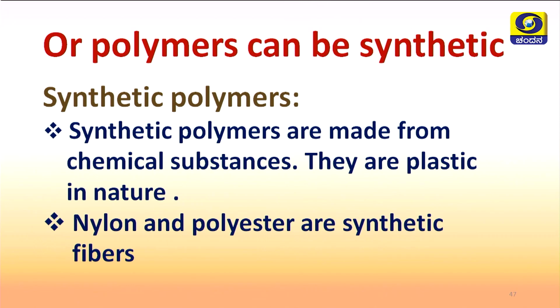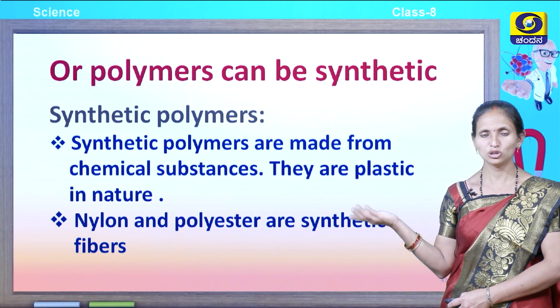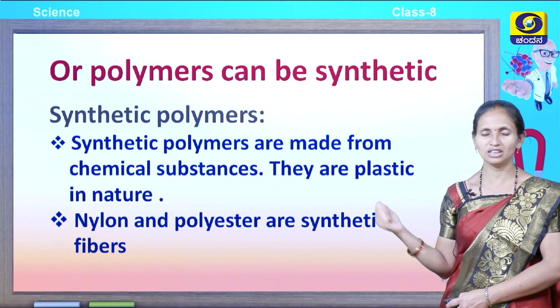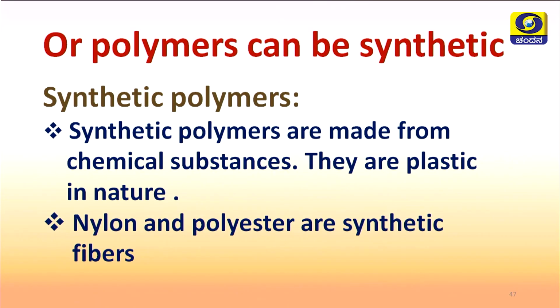Now, let us see that polymers can be synthetic. We learnt about natural polymers. Now, let us see synthetic polymers. Which are the synthetic polymers? Synthetic polymers are made from chemical substances. They are plastic in nature. So, plastic is a synthetic polymer. Nylon and polyester are synthetic fibers which are used in the clothing industry and also in household articles.